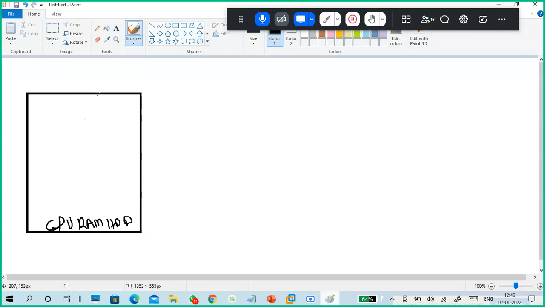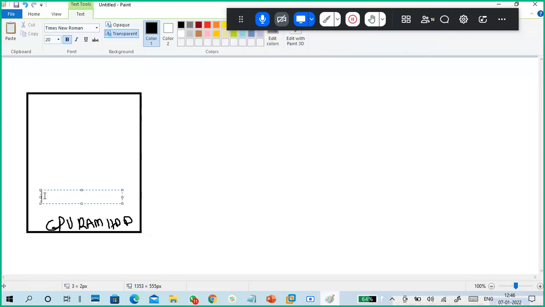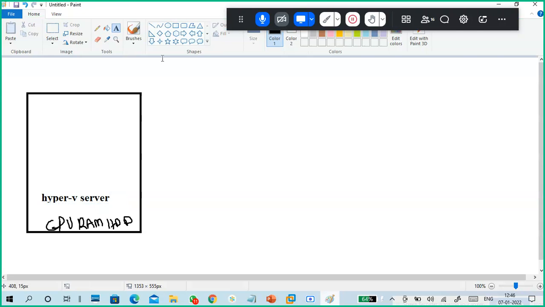And what do you install for hypervisor? Hyper-V server install. So if you install a hypervisor, you can create virtual machines in it. Okay. This is server virtualization, guys. Remember, this is server virtualization.